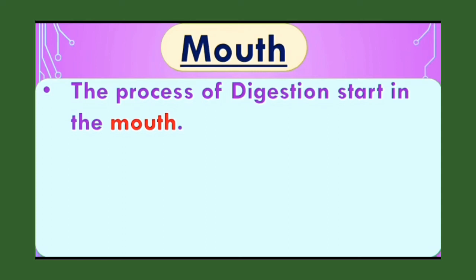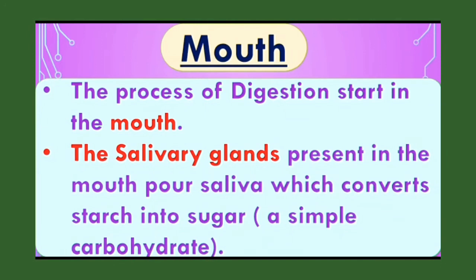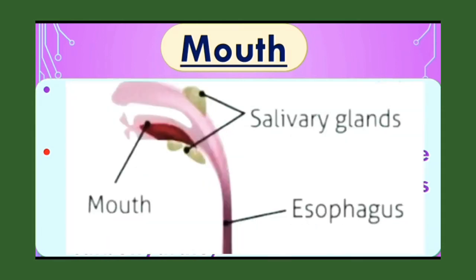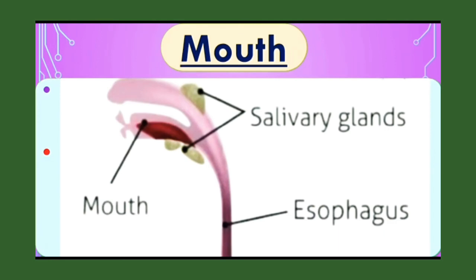So salivary glands secrete saliva, and these salivary glands present in the mouth pour saliva, which converts starch into sugar. That is, which converts a complex carbohydrate to a simple carbohydrate. So children, see in the picture, as you can see, the salivary glands that secrete saliva in the mouth.